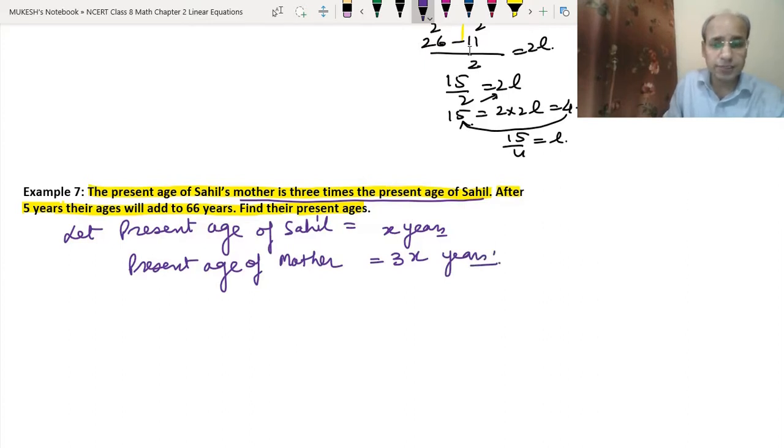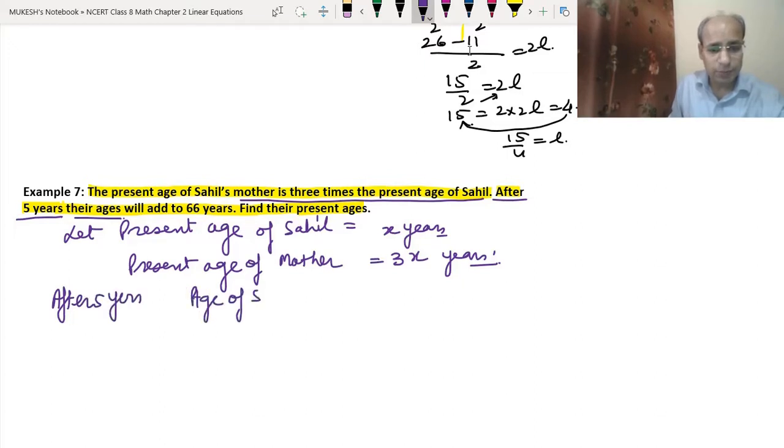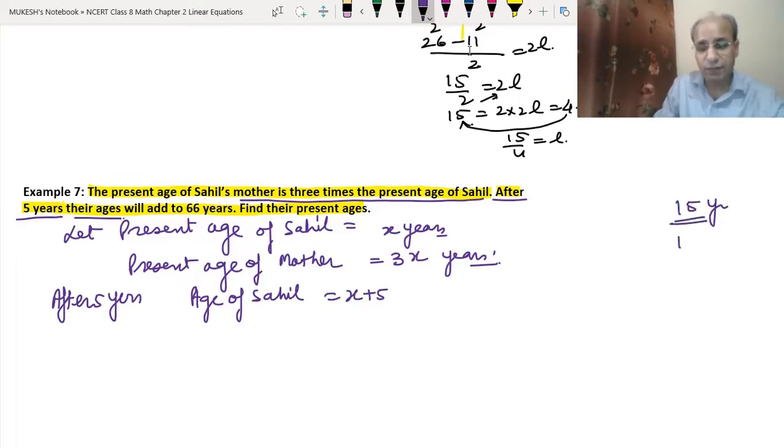Now he said that after 5 years their ages, that means we have to find their ages after 5 years. So after 5 years the age of Sahil will be X plus 5. You can just imagine it like this. Suppose your present age is 15 years, that means after 1 year it will be 16, after 2 years it will be 17, so after 5 years it will be 20.